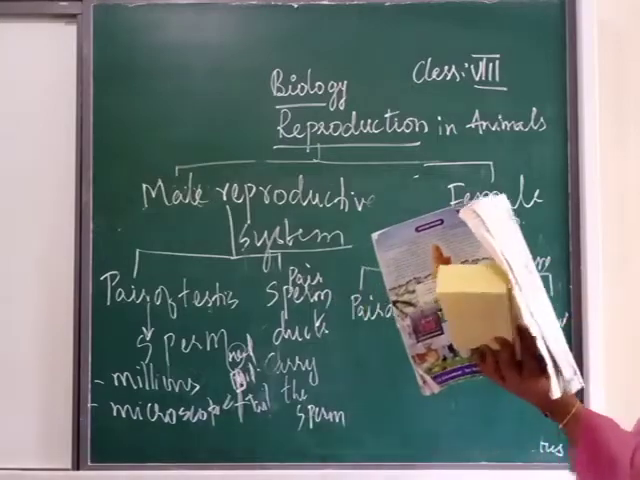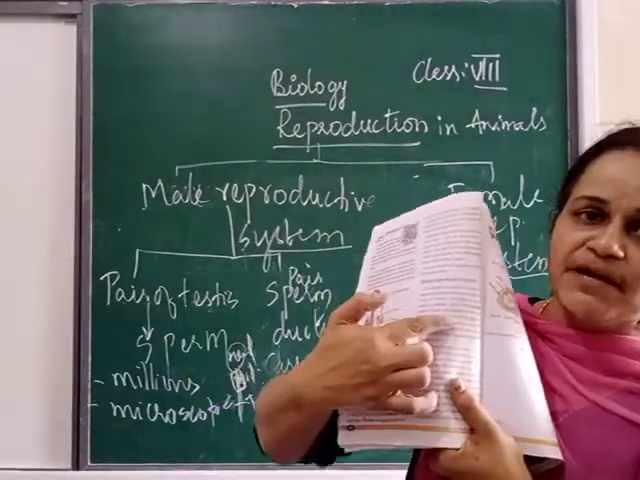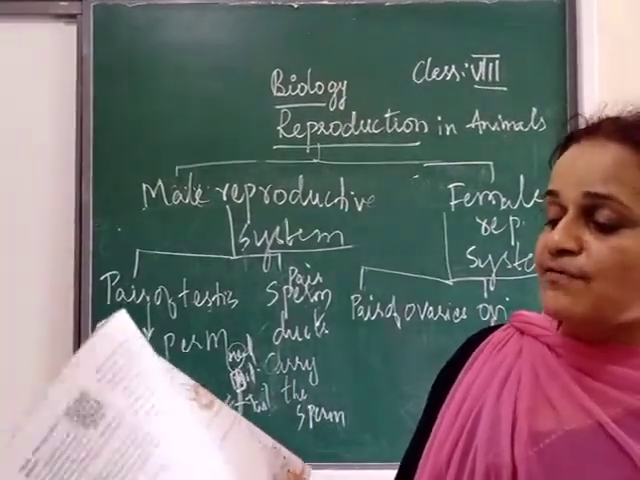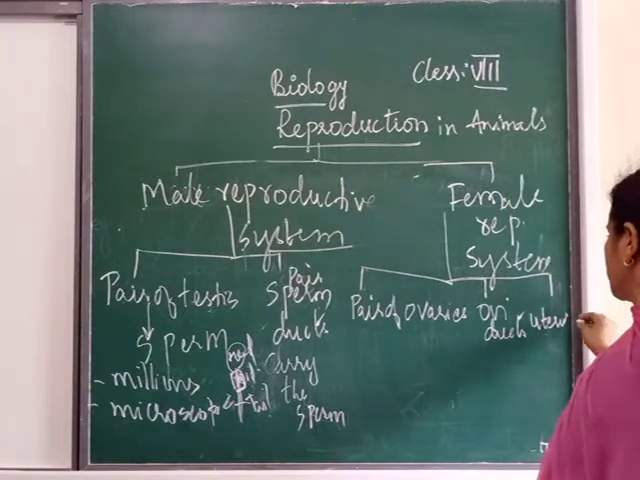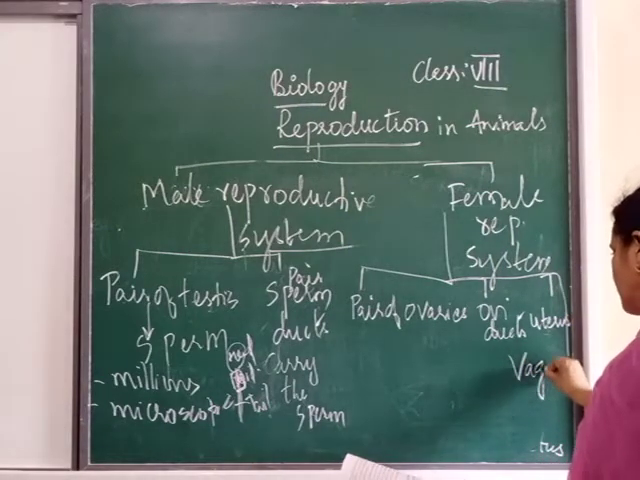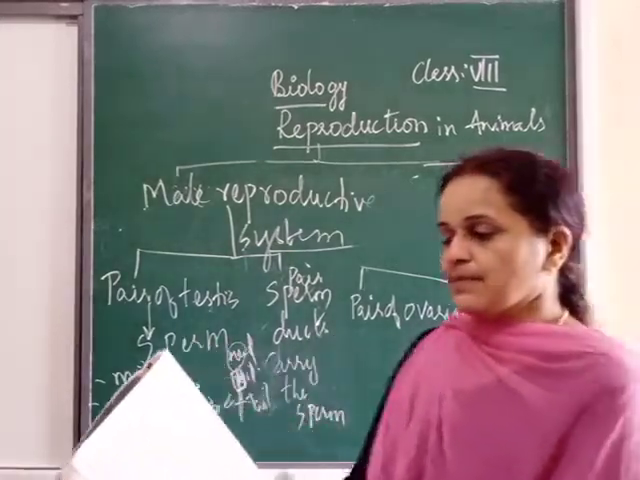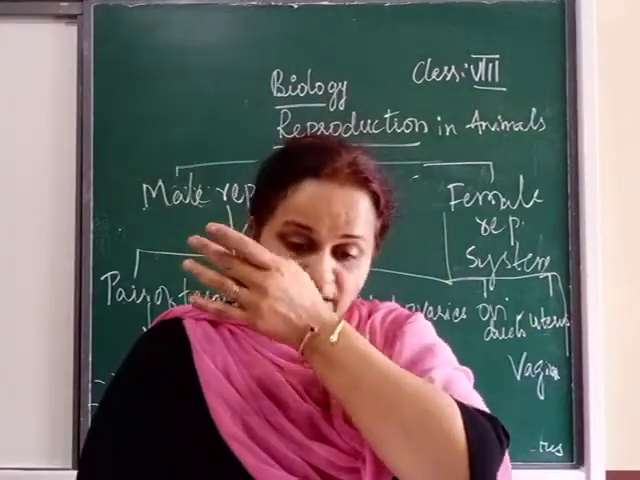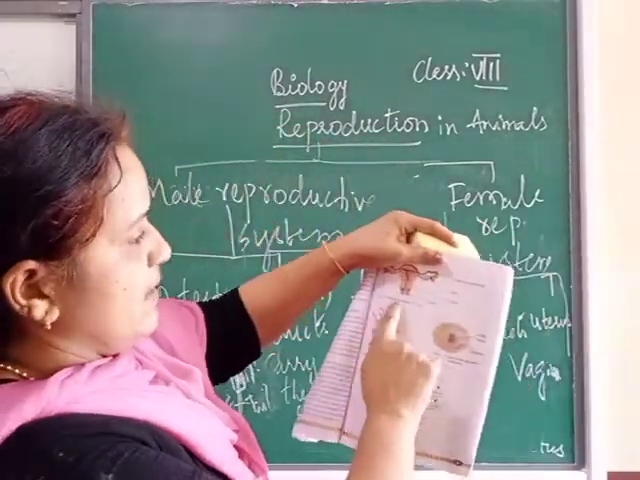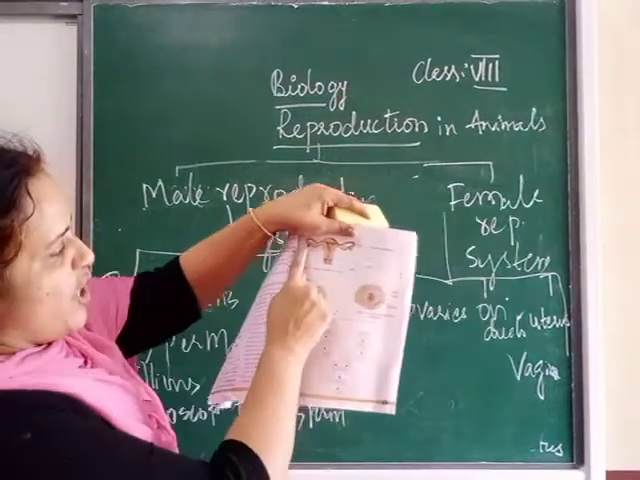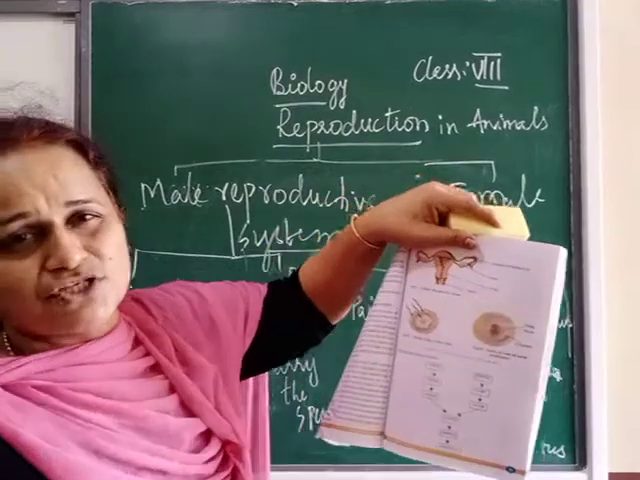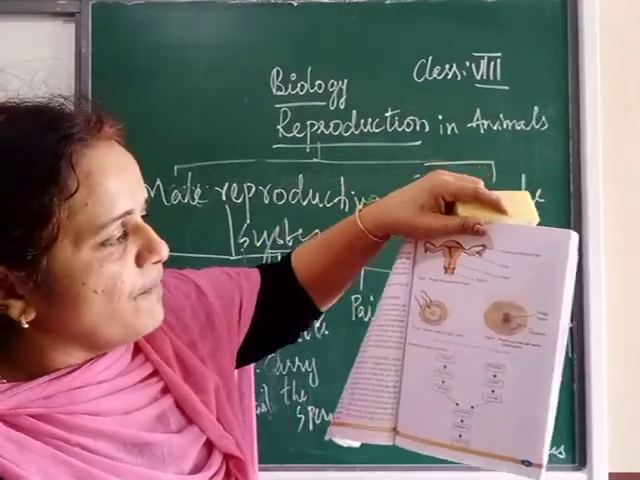Uterus. Page number 58, you have to underline. In the female reproductive system, you can see that 3 things are underlined there. Pair of ovaries, oviducts or fallopian tube, uterus, and the 4th one is called vagina. Okay. Now you have to look at figure 9. When you look at figure 9, you can see the female reproductive system. A pair of ovaries. Remember, that ball-like thing you see is the ovaries. Then we have the oviduct. Oviduct means a tube-like thing. It is also called fallopian tube.